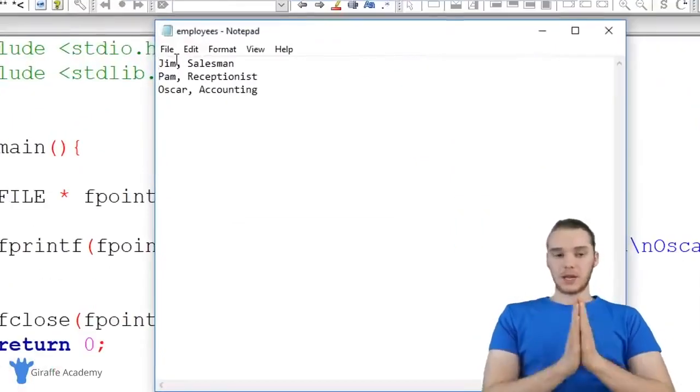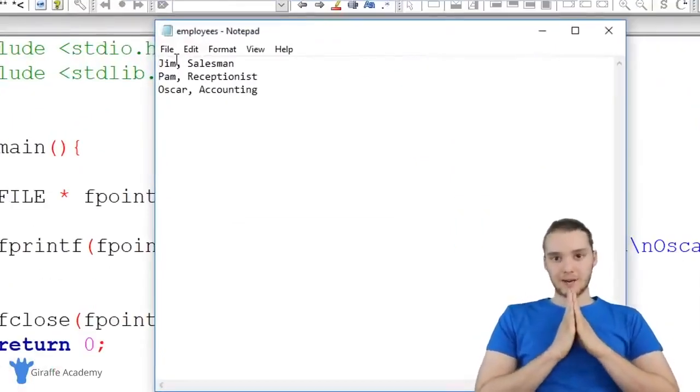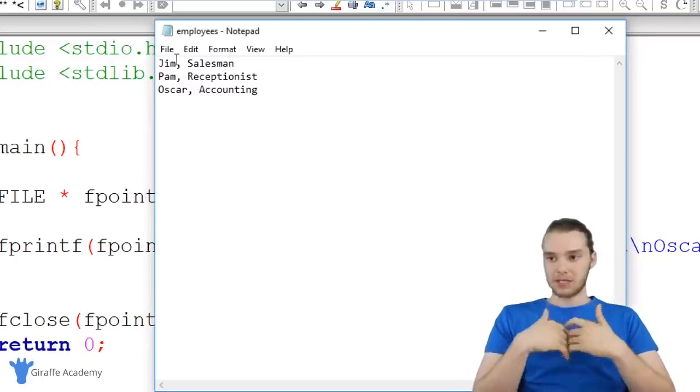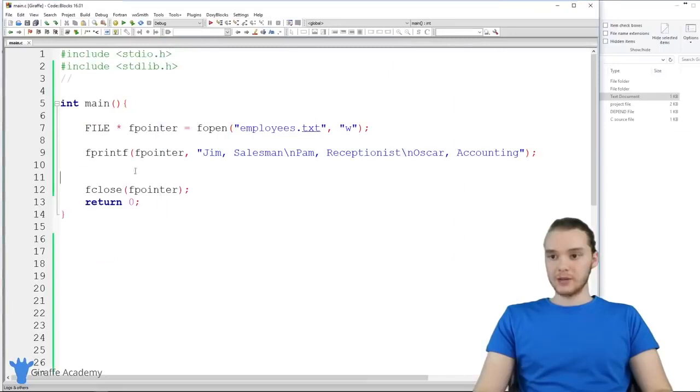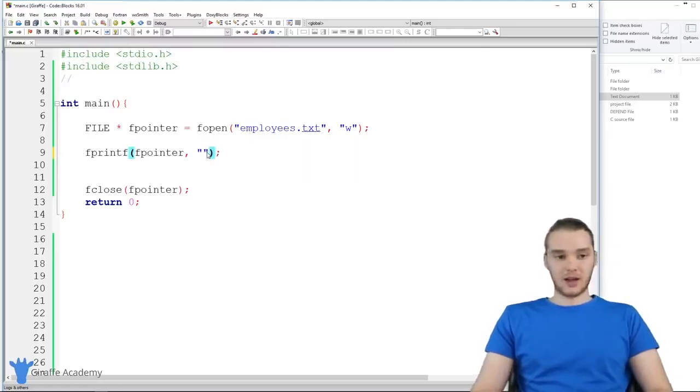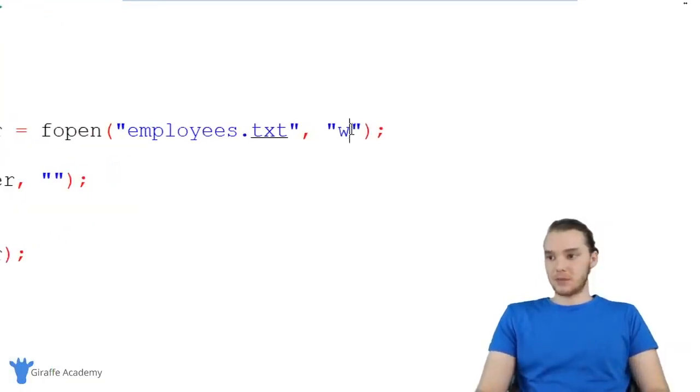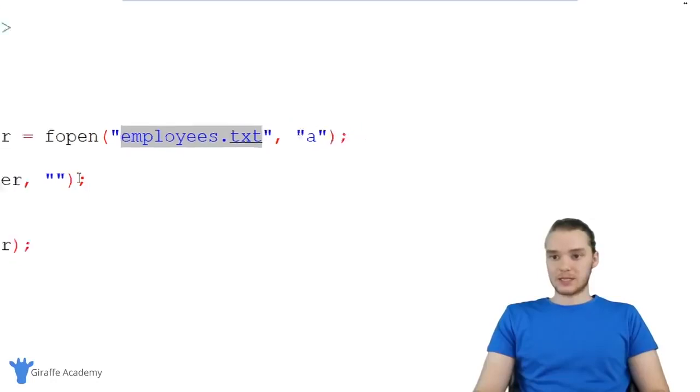So let's say that inside of this file, we wanted to add an employee onto the end of it. We wanted to add a new employee onto this file, right? Well, I can use something called append. What append is going to do is allow us to append text onto the end of the file. Instead of saying W, I'm just going to say A, and you'll notice I'm still keeping employees.txt here.